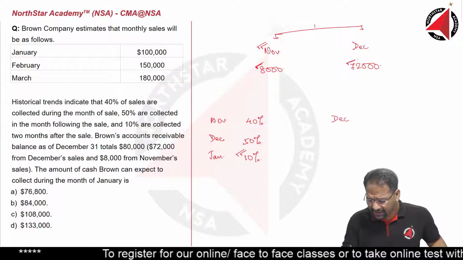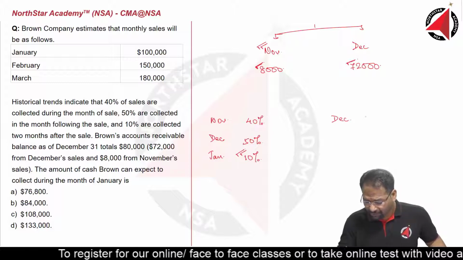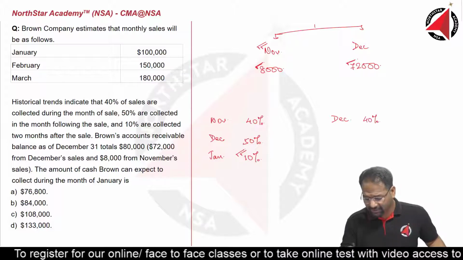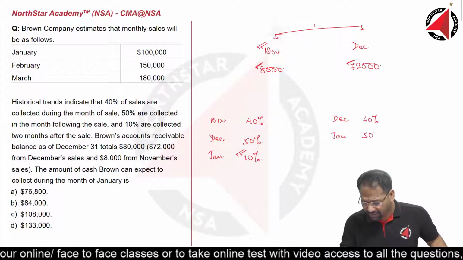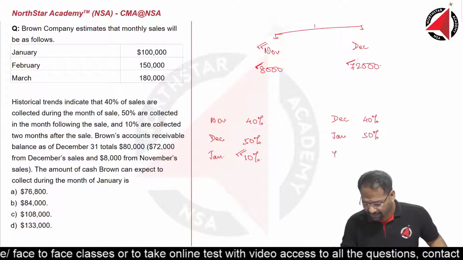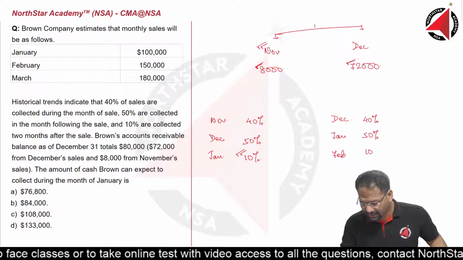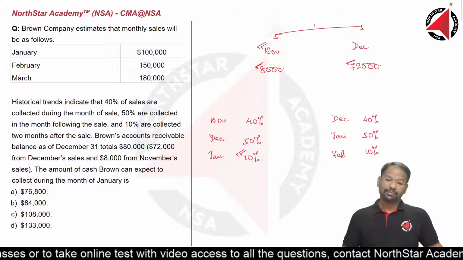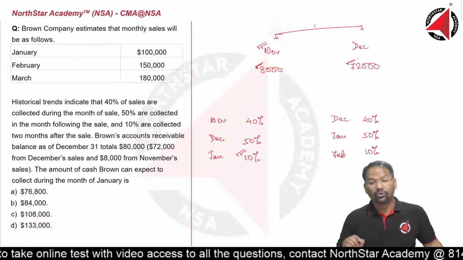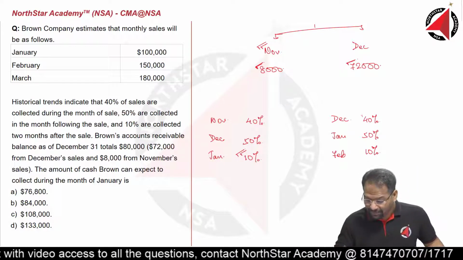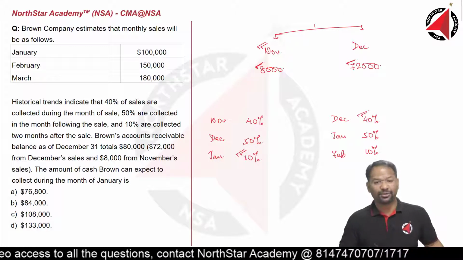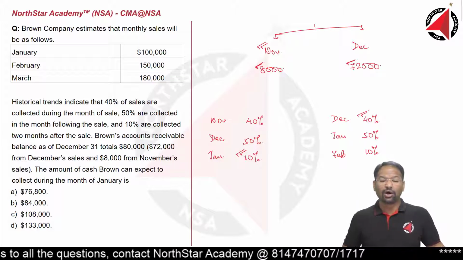Now let's come to the December sales. If the sales had been done in December, 40% must have been received in December. In January, 50% shall be received, and in February, the balance 10% shall be received. In other words, out of the total December sales, 40% must have already been received. Then how much is outstanding or receivable?